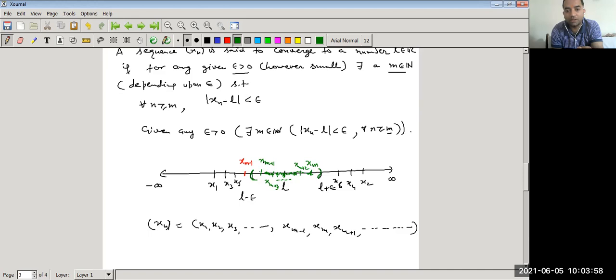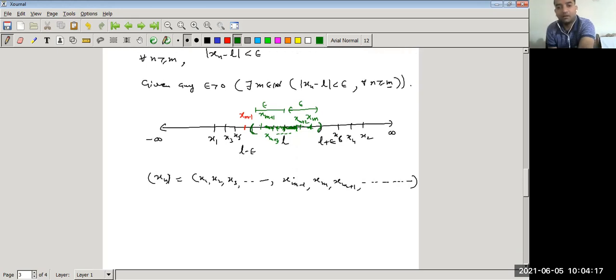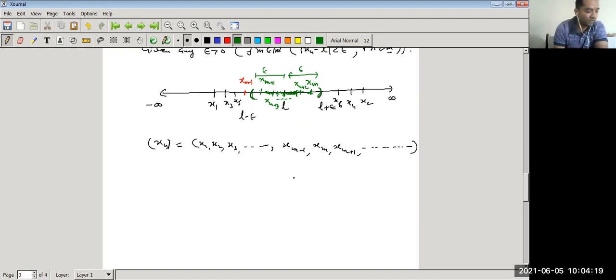Then we say that the sequence is converging to a point L.